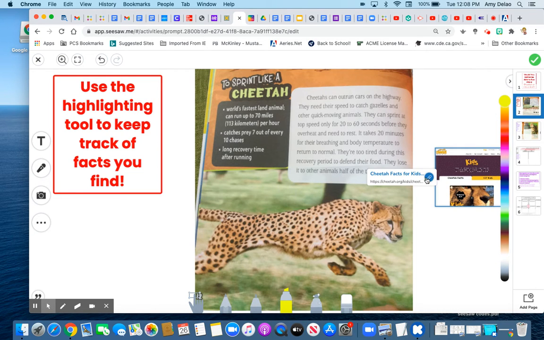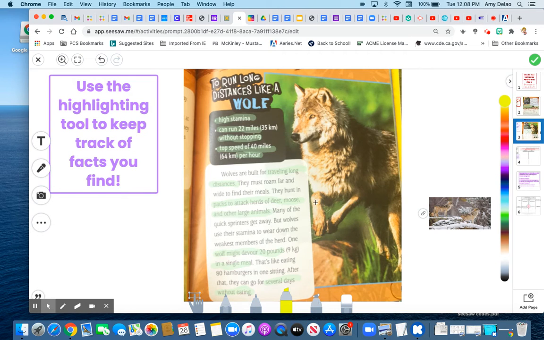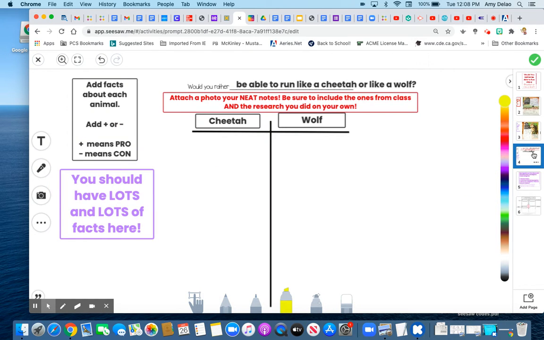Here is the link. You just click right here, and this will take you to the link about cheetahs if you want more information for your interesting facts. And here is the same thing about wolves. I forgot to erase it apparently. And here is the link for wolves for more information. I also posted the links in your inbox, so you can see that in your inbox too if these are not showing up on your SeeSaw for whatever reason. And here is your T-chart.